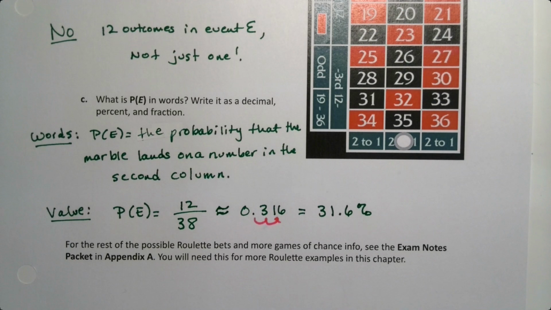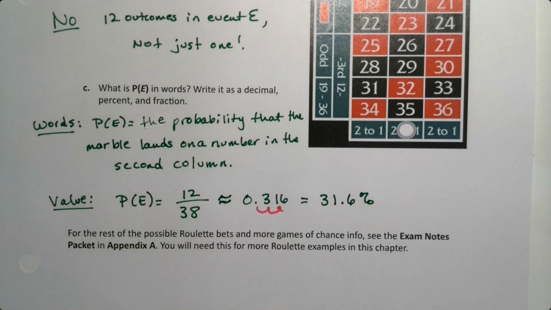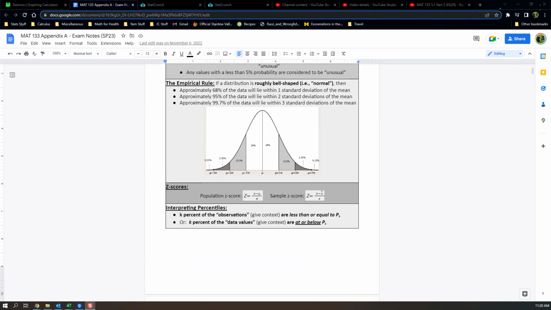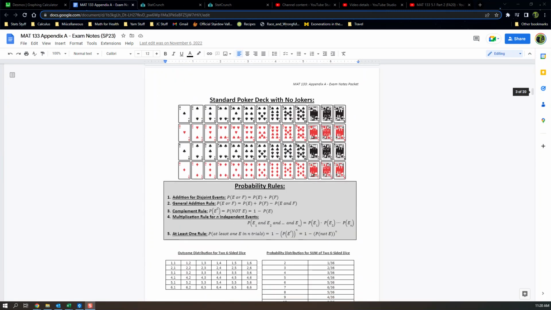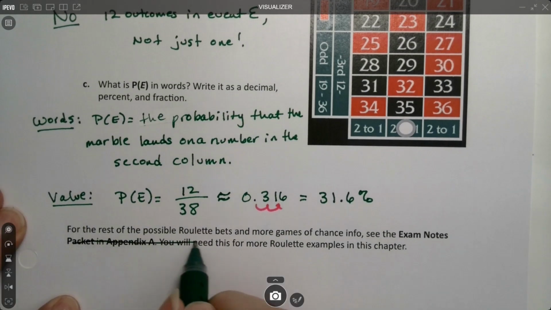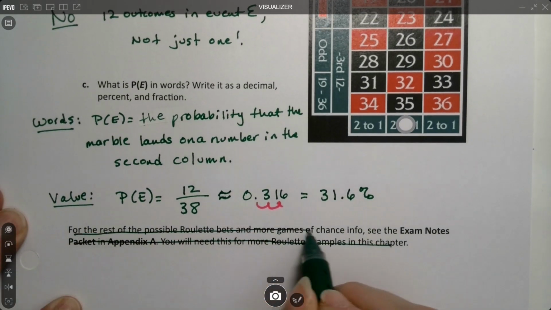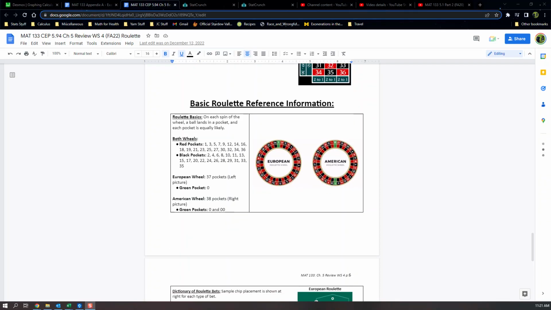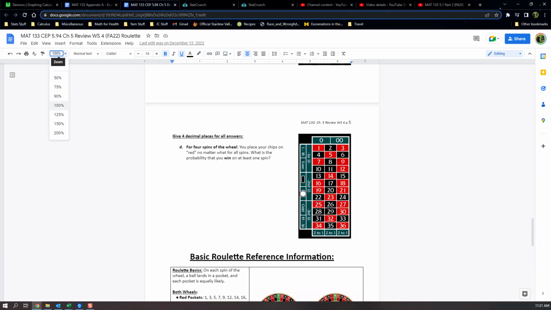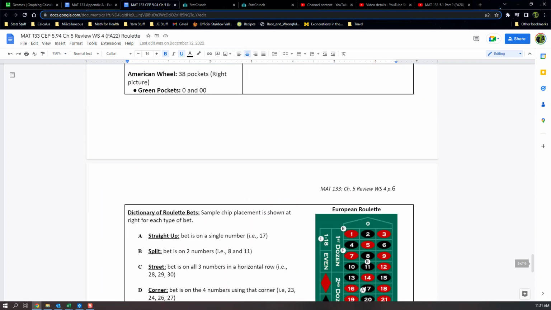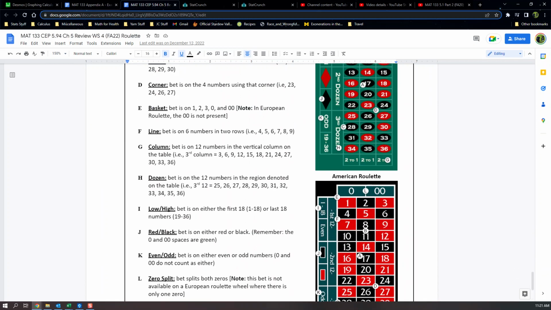Now I used to include this in Appendix A, but I don't believe it's there anymore. Let me check. Yes, I cut it from the most recent version of the exam appendix. That's because you don't really need it. If you're given a roulette problem, you're given enough to figure it out. So I'll just cross that off. It is actually available in a worksheet at this current moment. Yes, I tucked it at the back here of Chapter 5 Review Worksheet number 4. So that's where it is, the basic roulette information as well as all of these bets.